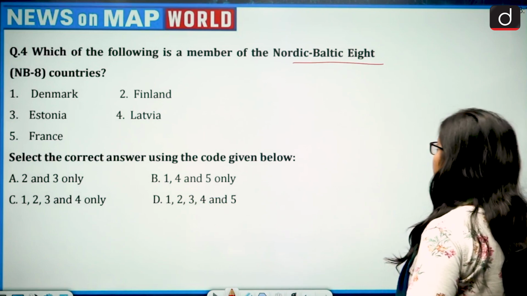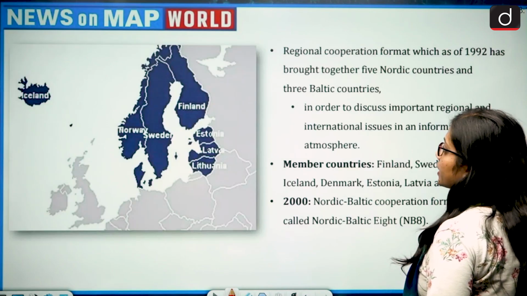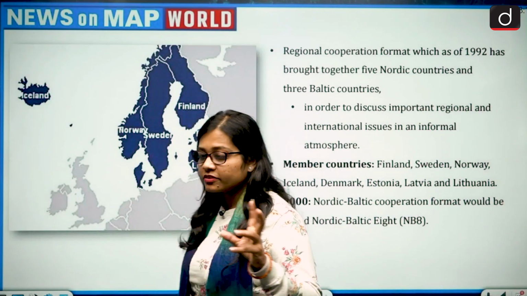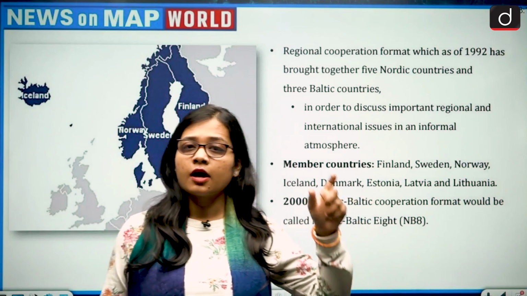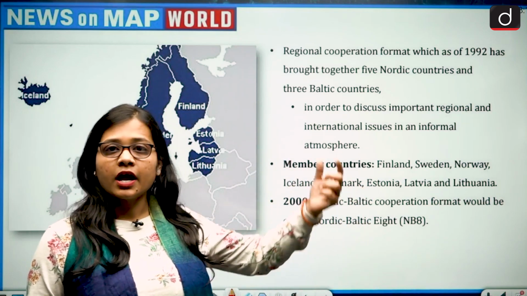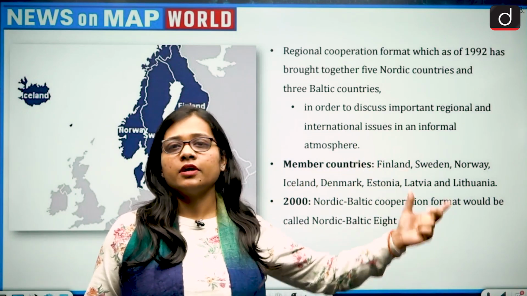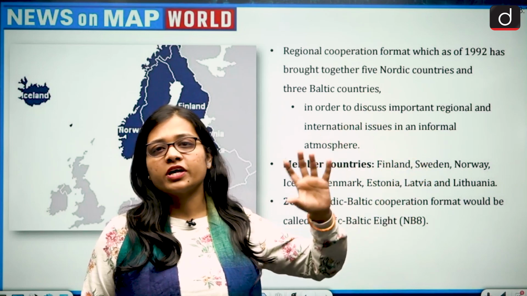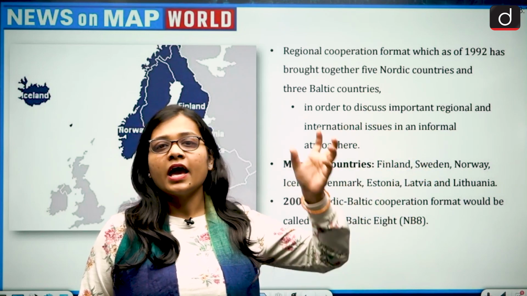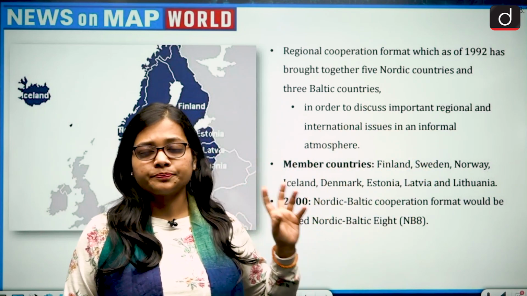Let us see Nordic Baltic 8 countries. As the name itself is saying, Nordic countries plus the Baltic countries, and in total there are 8 countries. So these 8 countries belong to the region of the Baltic Sea and the Nordic countries.